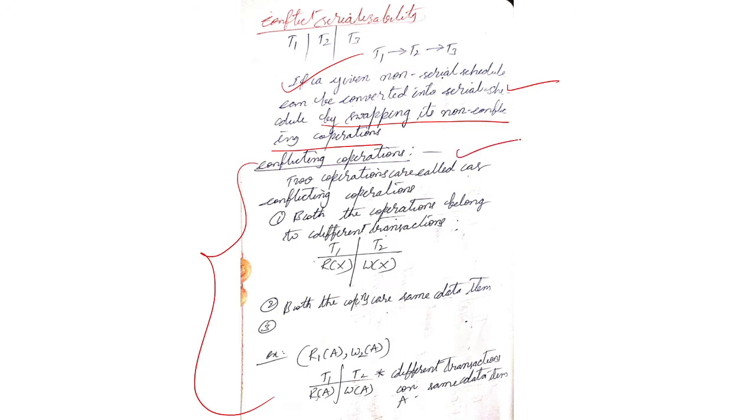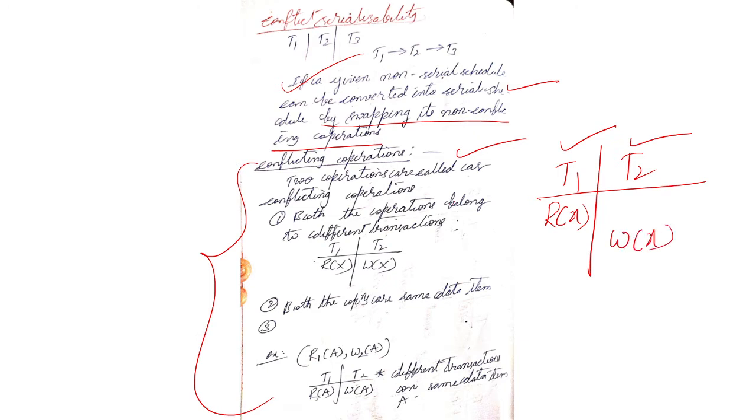Two operations are called conflicting operations when both operations belong to different transactions. This is transaction T1 and transaction T2. Suppose this is a read X and it should be write X. They should belong to different transactions.